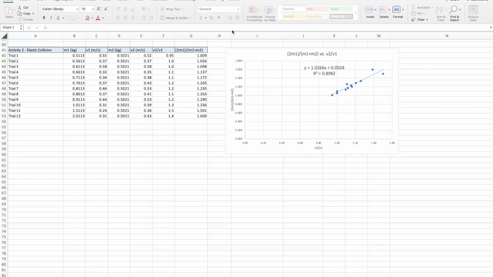Based on the data that we collected and the graph that we were able to create using this data, we can confirm that the law of conservation of energy and momentum were applicable in this experiment.